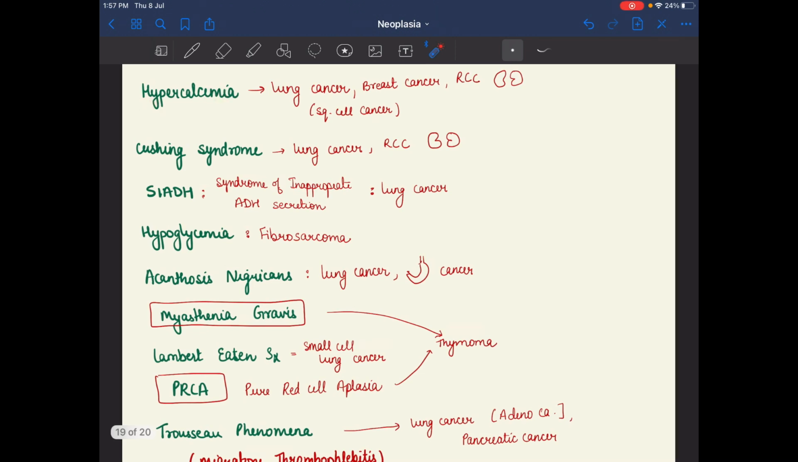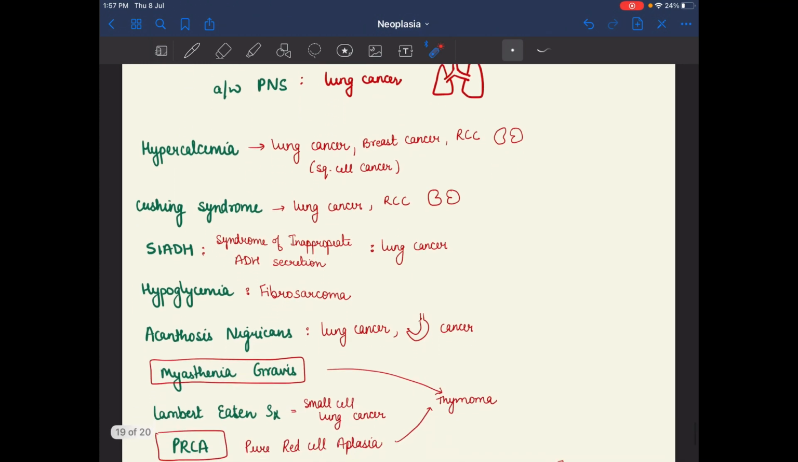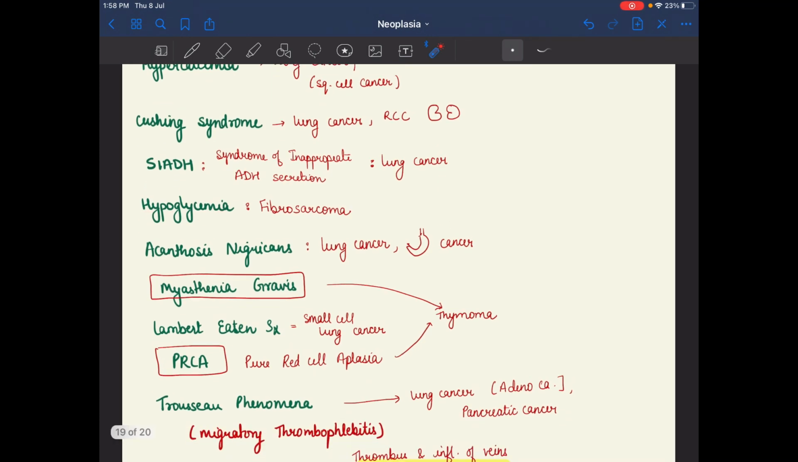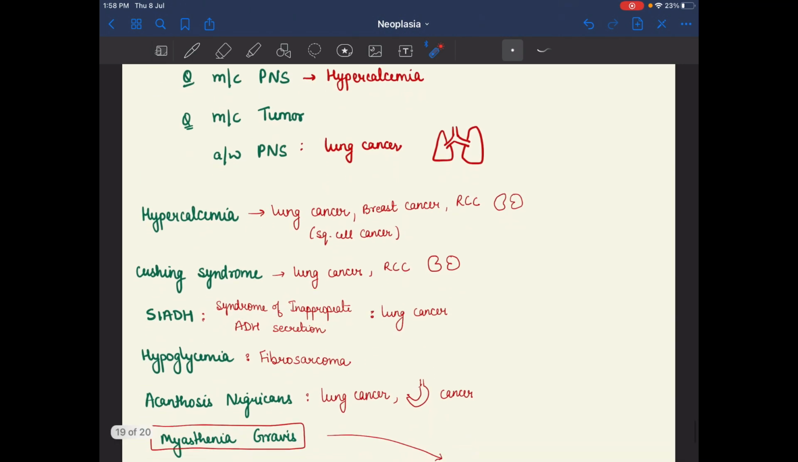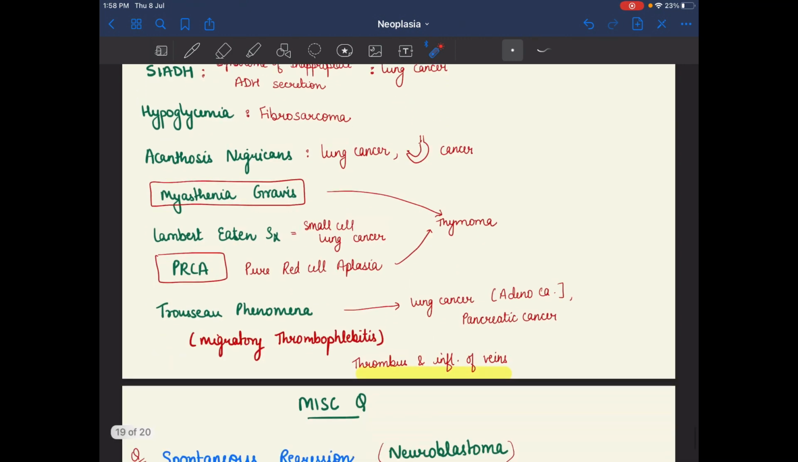Hypercalcemia: examples are lung cancer, breast cancer, RCC. Cushing syndrome: lung, RCC. SIADH, syndrome of inappropriate antidiuretic hormone, is present in lung cancer. Hypoglycemia PNS: fibrosarcoma. Acanthosis nigricans: lung cancer, gastric cancer. Myasthenia gravis and PRCA, pure red cell aplasia, are seen in thymoma. So the paraneoplastic syndrome: most commonly myasthenia gravis and PRCA in thymoma.